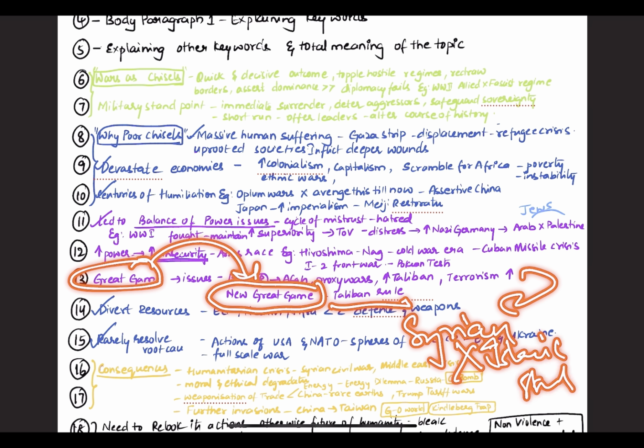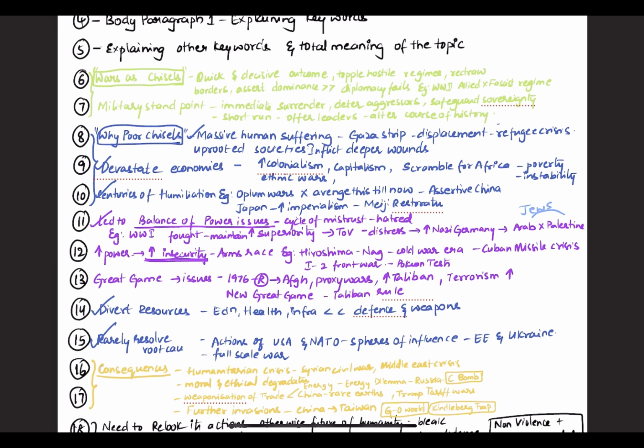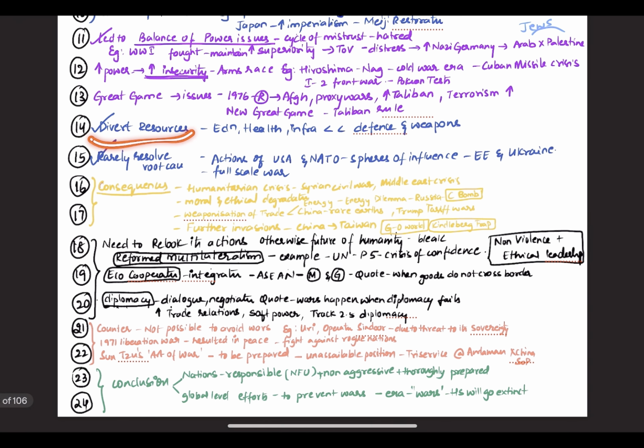Another thing is that wars actually divert resources. Instead of investing in education, health and infrastructure, nations end up spending a lot on defense and weapons. Although in the long term this is necessary, in the short term they compromise the investments in education, health and infrastructure.